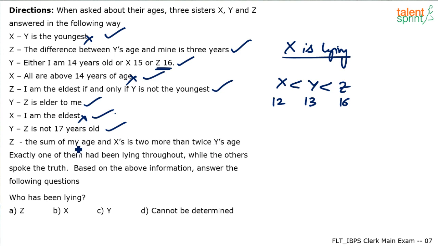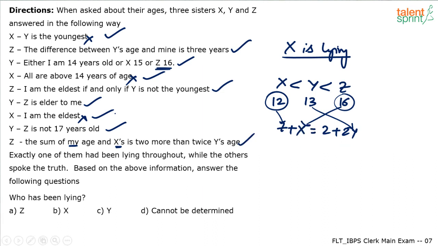And the last statement: the sum of my age and x's is 2 more than twice y's age. The sum of my age is z, so z plus x should be 2 more than twice y's age. You can check this. Z plus x is 16 plus 12, 28. Yes, it is 2 more than twice y's age. You substitute here, right? 2 into 13 is 26, plus 2 is 28, and this sum is also 28. So 28, 28 balance. This also is satisfied.